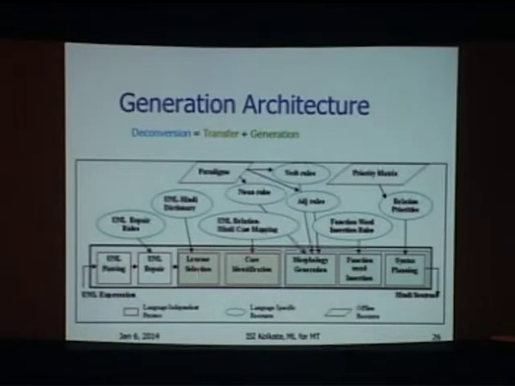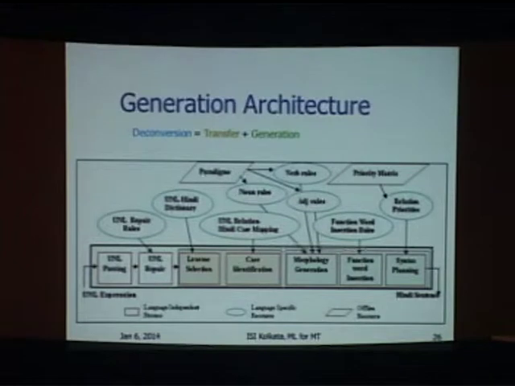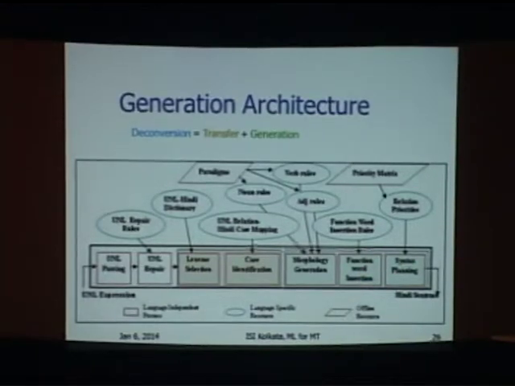graph. Then lexeme selection is word mapping. You have to choose the correct word. So word sense disambiguation is required. Case identification, correct case markers have to be picked up, ne, ko, se, etc. Then words have to be transformed according to the tense, number, person, and so on. Jaunga, for example, from jana. Function word insertion, ka, ki, etc. Then syntax planning, how do you place the words in appropriate order. Okay. So all these require lots of machinery in terms of resources and tools which are shown here.